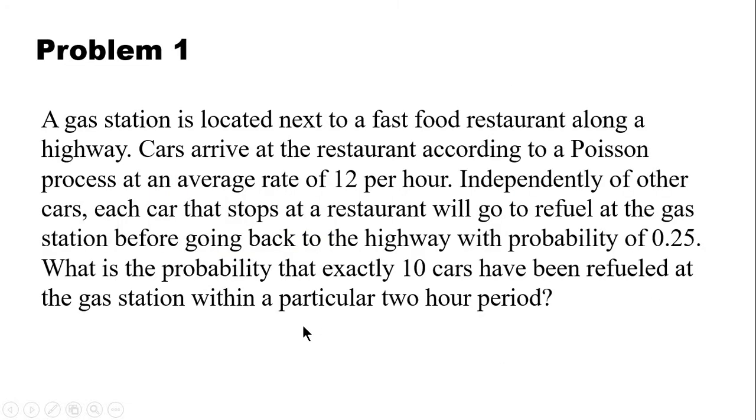Now consider this problem. A gas station is located next to a fast food restaurant along a highway. Cars arrive at the restaurant according to a Poisson process at an average rate of 12 per hour. Independently of other cars, each car that stops at the restaurant will go to refuel at the gas station before going back to the highway with probability 0.25. What is the probability that exactly 10 cars have been refueled at the gas station within a particular 2-hour period?